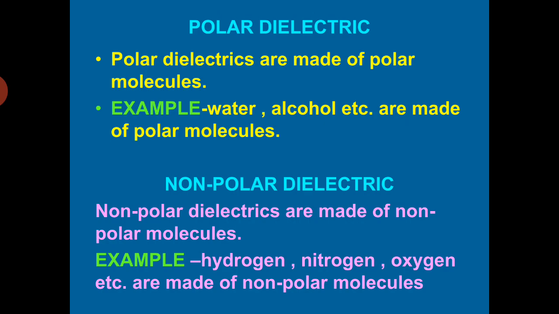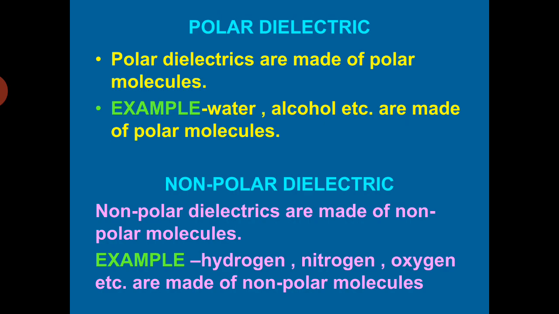Now if these centers of mass of positive charge and that of negative charge do not coincide, then it is a polar molecule. We will be discussing this in detail also.